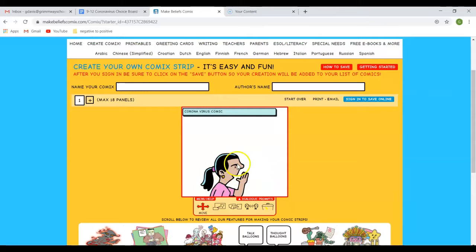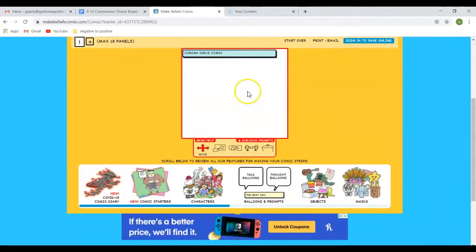And I also don't want to use her. She has nothing to do with what I want. So I'm going to again click the trash can and click delete. But now it's boring. So I'm going to go down here and oh look, there's all these different characters and stuff, right? There's masks, there's objects, balloons and prompts, characters, comic starters. We're already in the comic starter and the comics diary. That's what we're in right now.